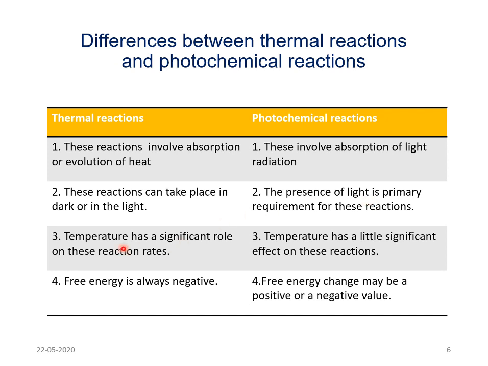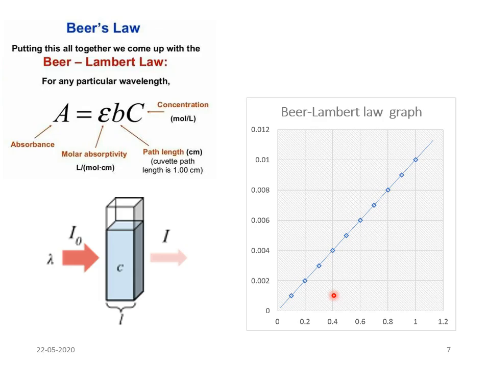In thermal reactions or ordinary reactions, temperature has a significant role. That is, upon increase of temperature, there will be change in the reaction rate. However, in photochemical reactions, the role of temperature is insignificant. And in ordinary reactions, the change in free energy value is always negative. However, here it may be positive or negative.